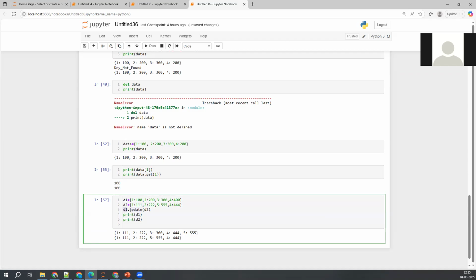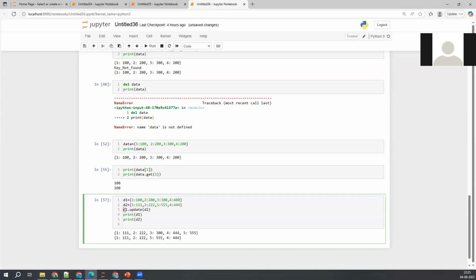See D1 dot update, it is trying to update it from the source dictionary, whatever you're trying to take here. In SQL, it is as simple as SCD type 1. If the records are not there in the target table, it will insert. If the records are there in the target table, it will update it. It is as simple as that.